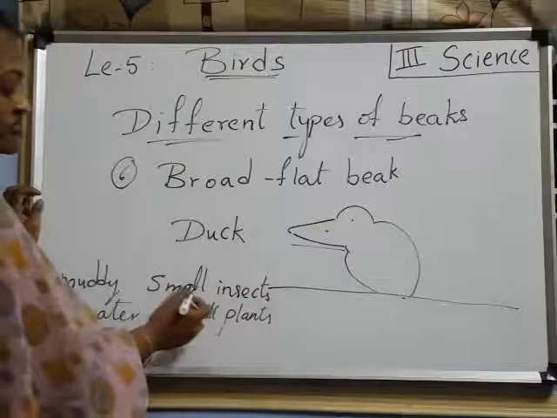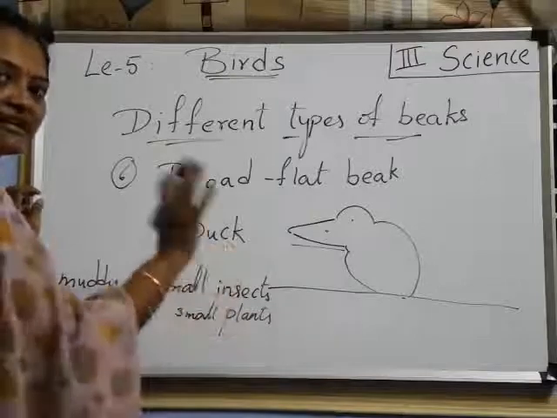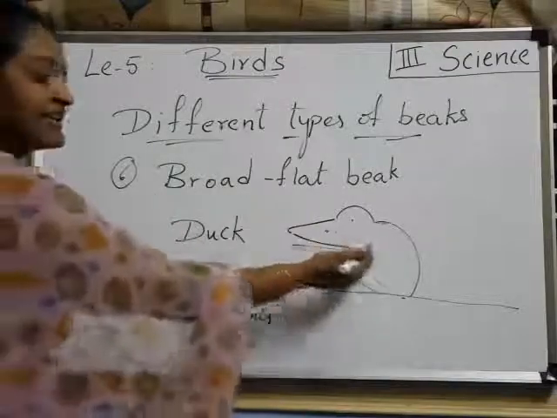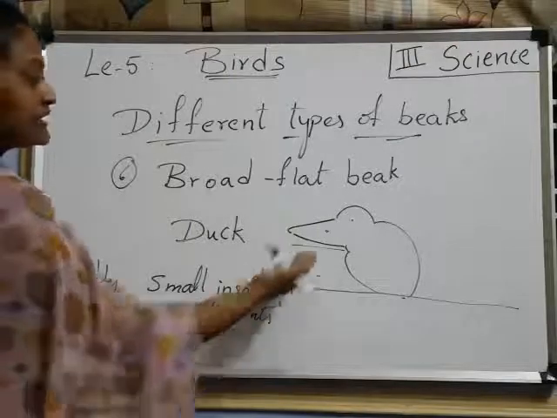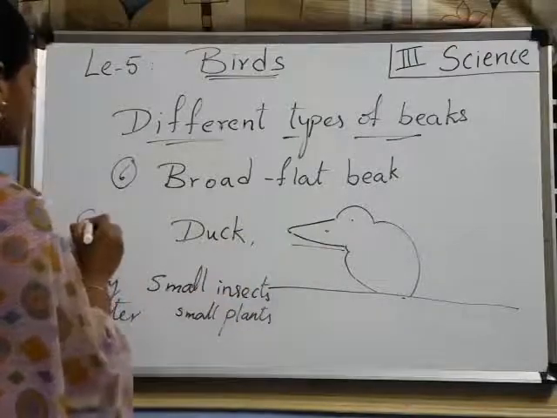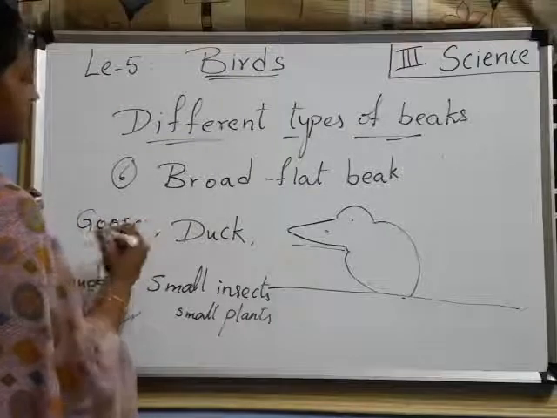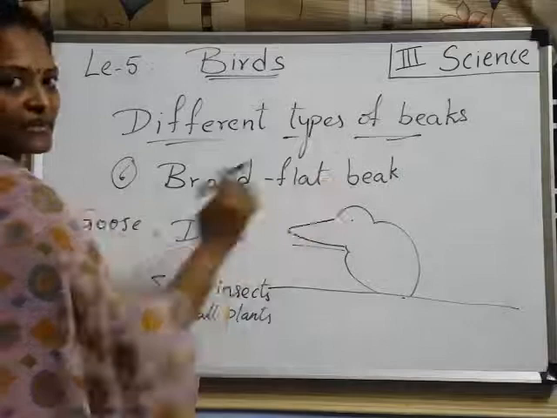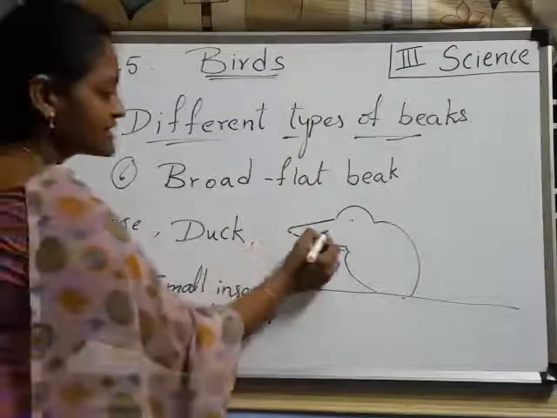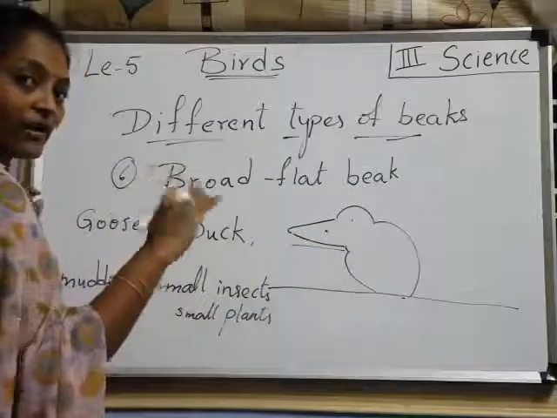Understood? Which one? Small insects and small plants are inside the mouth only, so that it can eat those small insects and small plants. Understood? Which one? Duck, and also another one, goose. These two birds are having broad, flat beaks. Understood, children? And also the beak is having holes on either side.